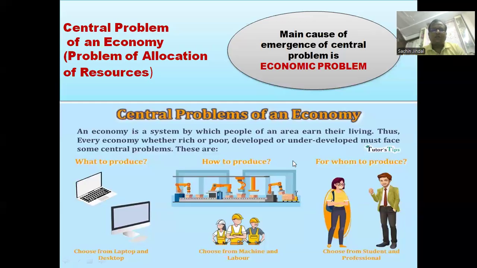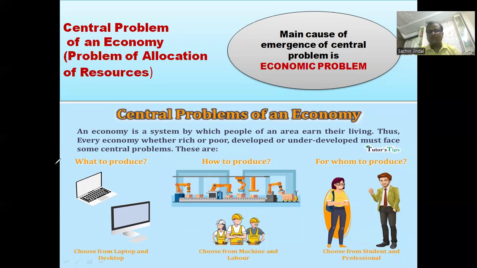All right. In this video, we are going to explain or understand the concept of central problems of an economy. Take any economy in the whole world, whether it is a developed economy like America or a developing country like India, central problems are faced by each and every country in the world. Like every country, India also has some central problems.